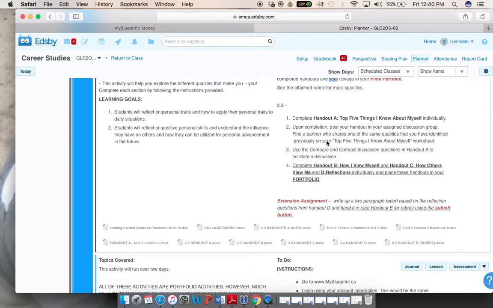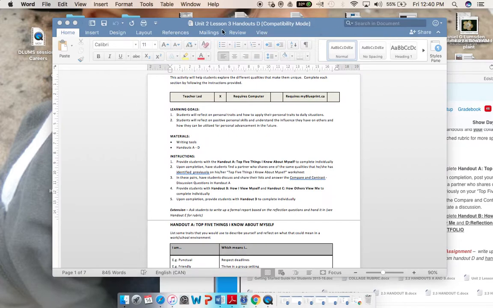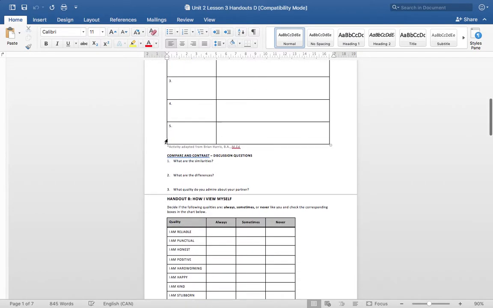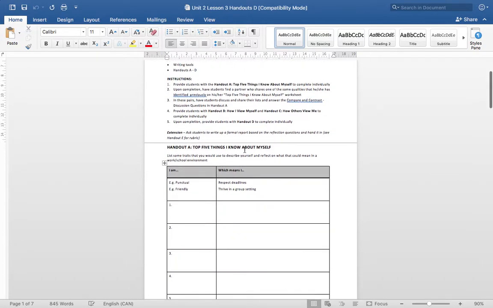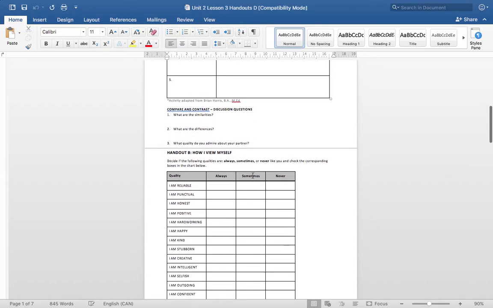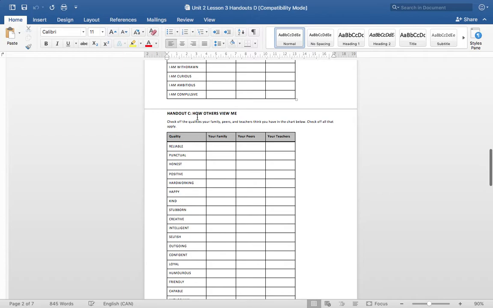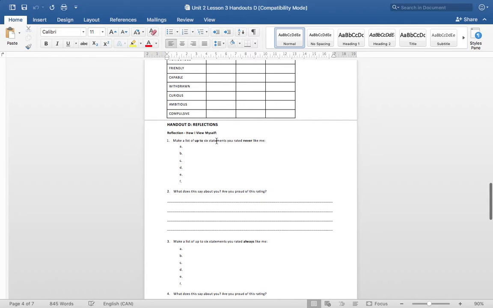So when you go into our library under module 3, section 2.3, you can click on the article. You can click on the attachment. So this is the attachment right here. Okay, let me expand it here. So here's the attachment. Here's handout A, top 5 things I know about myself. Handout B, how I view myself, follow the instructions there. Handout C, how others view me. D, reflections, how I view myself.